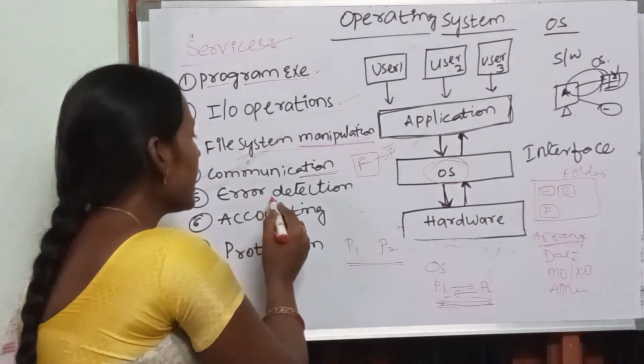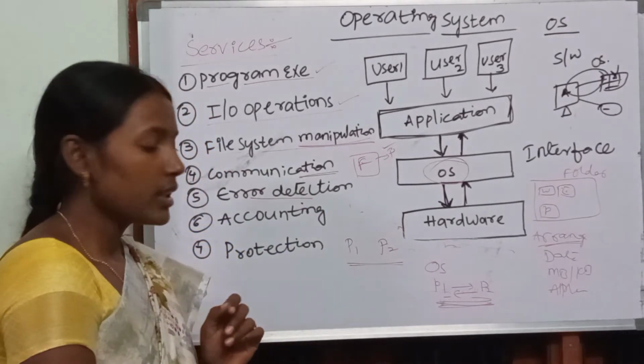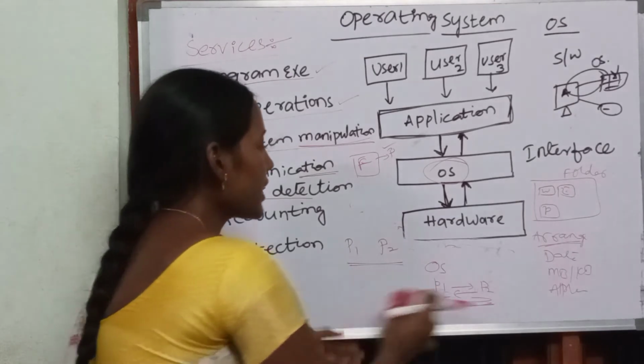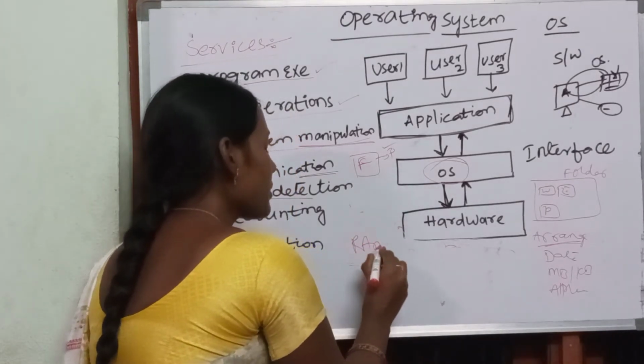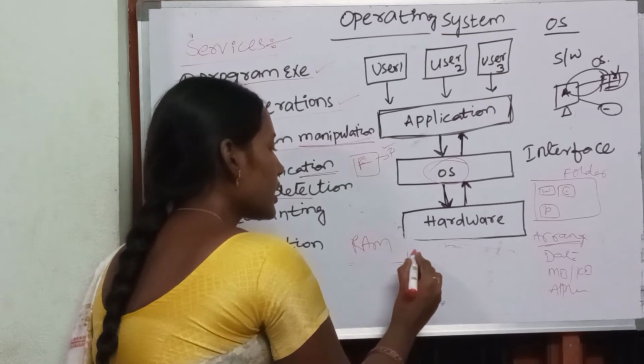The next one is error detection. Error detection is nothing but, for example, your RAM is of capability of 1000 GB.